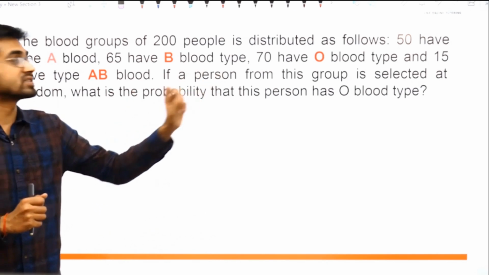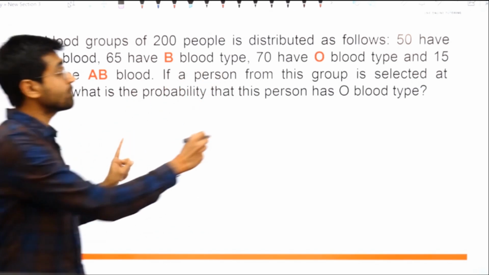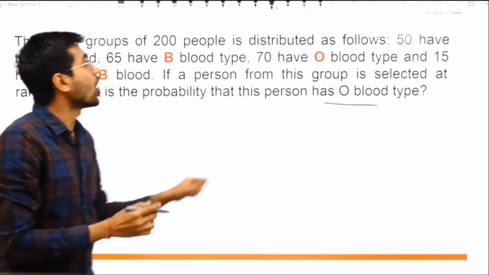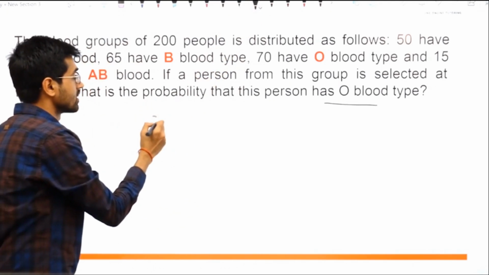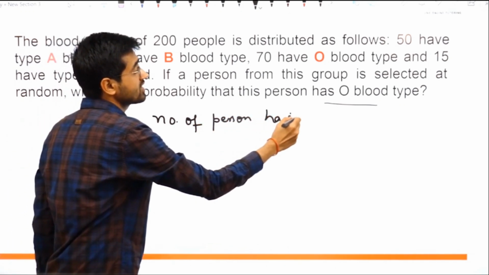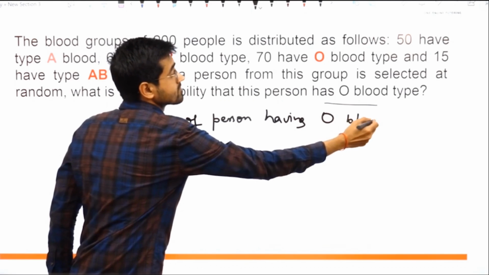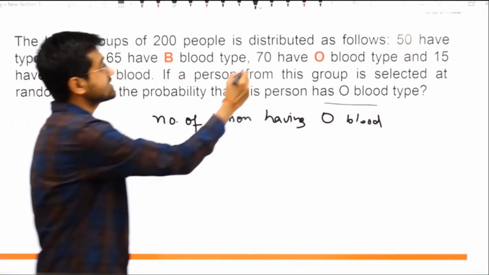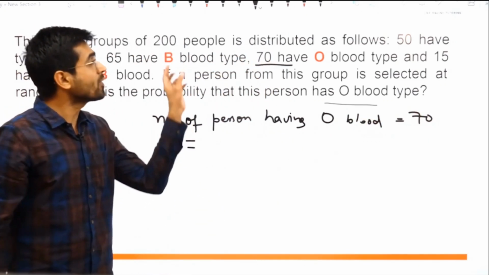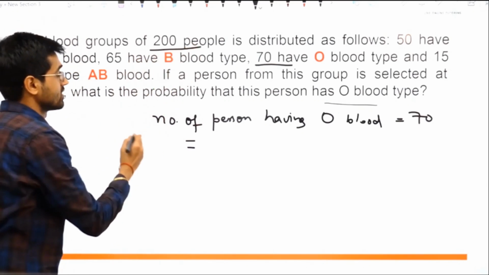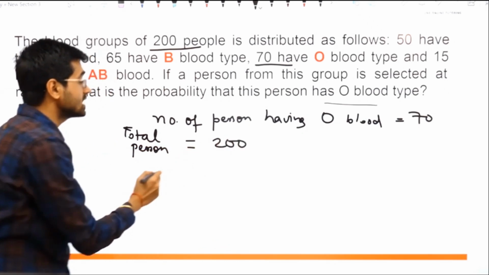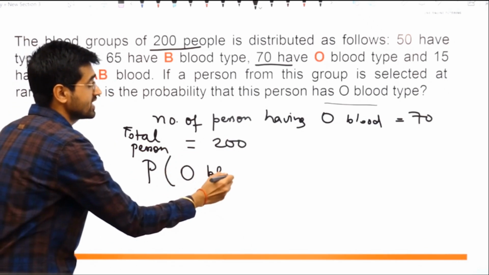If you want to select a person from this group, what is the probability that the person has O blood type? This is very simple, you know. How many O blood group people are there? Number of persons having O blood. How many of them are there? See this, it is 70. How easy it is. How many are the total persons? 200. So what is the probability that you get an O blood type person?